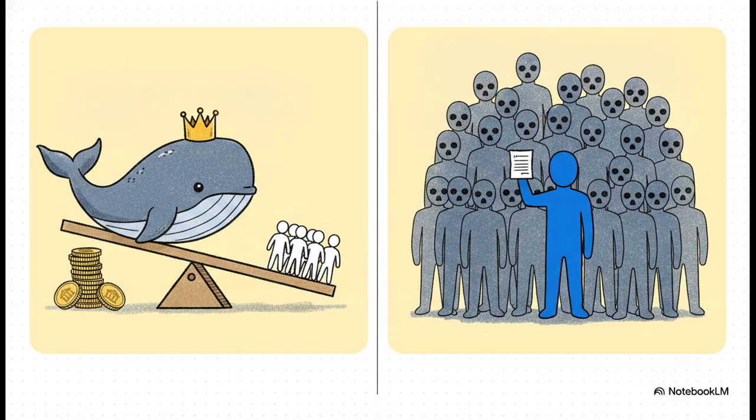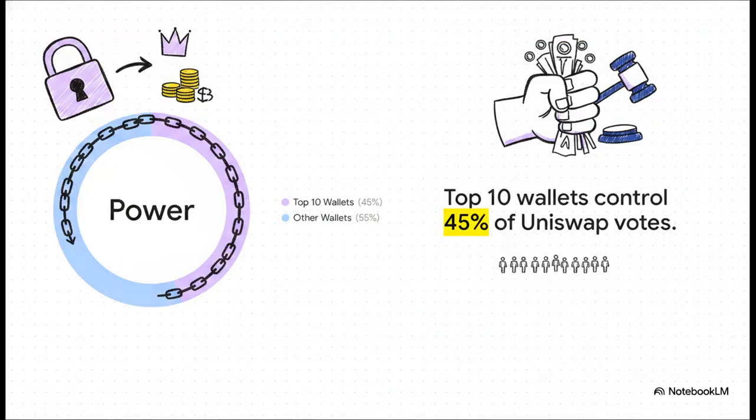On the flip side, we have the rare one-person, one-vote model. This caps individual power, but it faces massive Sybil attack risks because, honestly, proving a unique human identity on the anonymous internet is still a totally unsolved problem. Because DAOs rely so heavily on that one token equals one vote model, the data-driven reality is a pretty stark concentration of power. Just look at Uniswap, right?